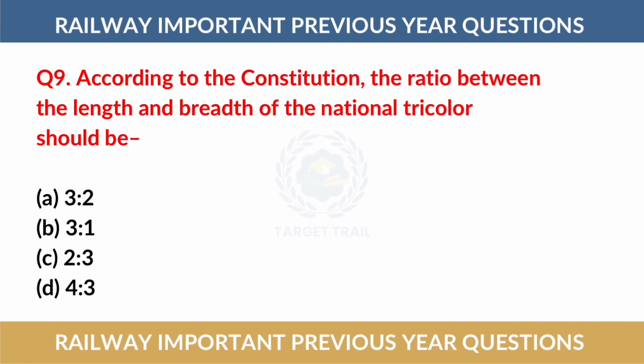Question number 9. According to the Constitution, the ratio between the length and breadth of the national tricolour should be. The correct answer is option number C, 2:3.